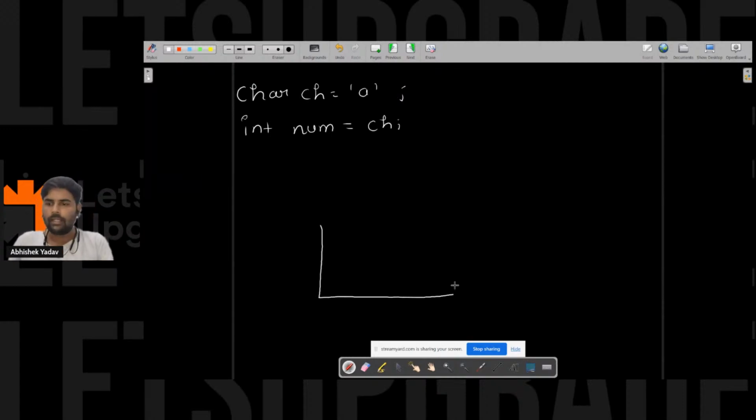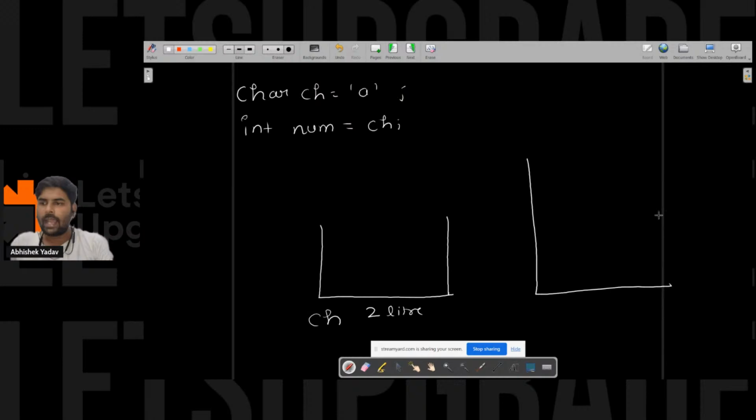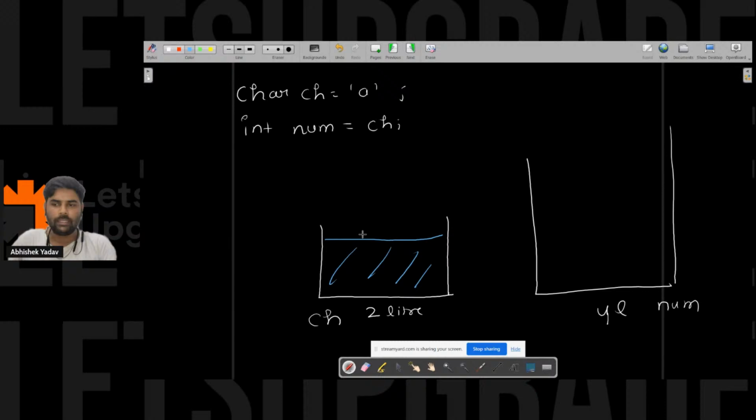You have a 2-liter container named ch, and a 4-liter container named num. When you do char ch is equal to a, some water is stored inside it. Let's assume 2 liters of water is stored, the maximum the container can hold.